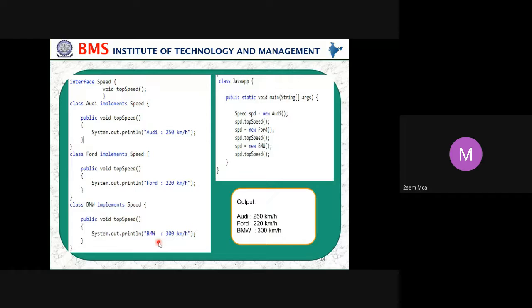Which was the first one called? RD. So RD 250 will be printed. After that Ford is used, then 220 kilometers per hour will be displayed. And next is BMW. After creating an object, 300 kilometers per hour will be displayed.